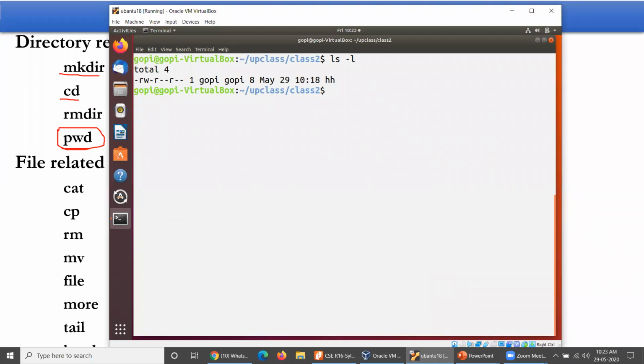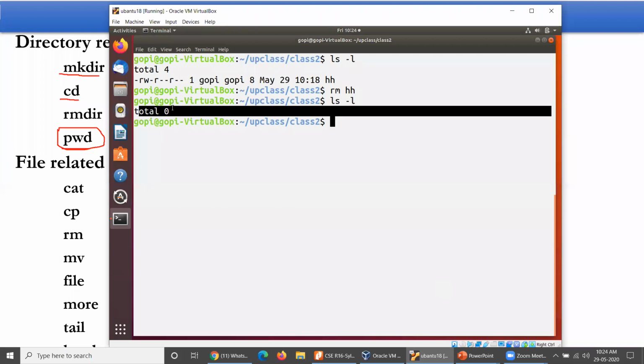If you want to delete a file, what kind of command are you supposed to operate? rm. rm in the sense remove. So rmdir is remove directory, rm is remove a file. Therefore rm followed by your file name, whatever name was given just before. Yes, it has been deleted, without any confirmation message. So ls -l, if you go ahead, no files are available here, total equal to 0. Yes, your class directory is empty.